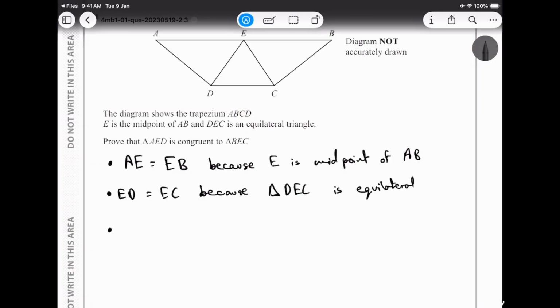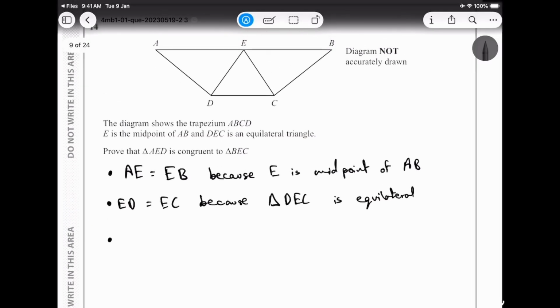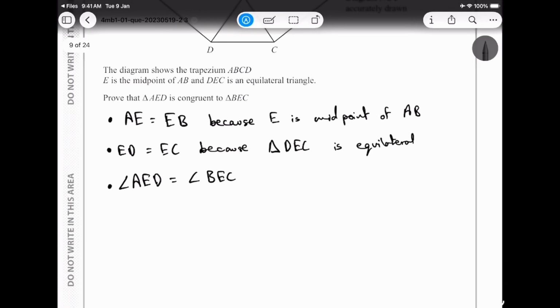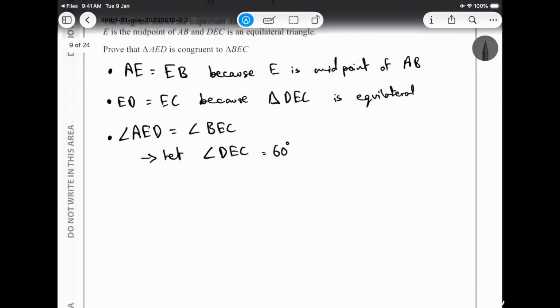Alright, now what's next? Next we can say that angle AED is equal to angle BEC, and the reason is, let angle DEC be equal to 60 degrees because it is an equilateral triangle. Okay, and since AB is parallel to DC, okay, because they are trapezium. Okay, I'll write that here too.